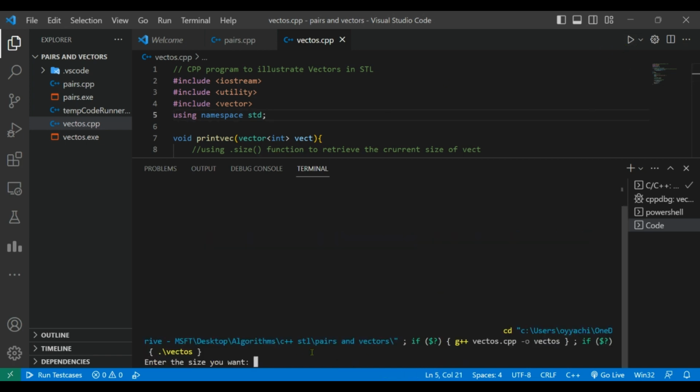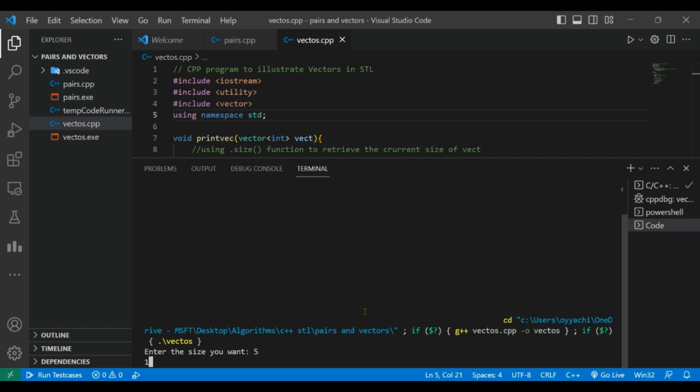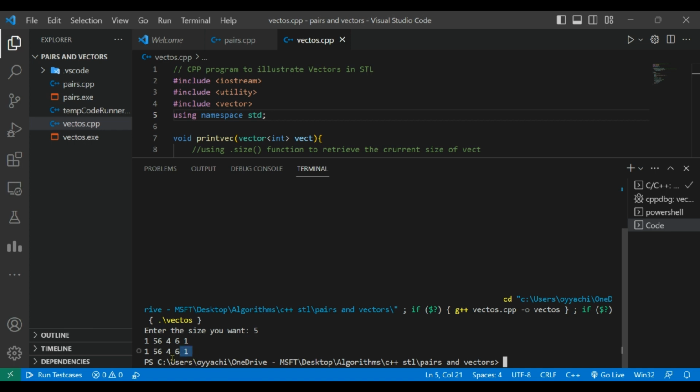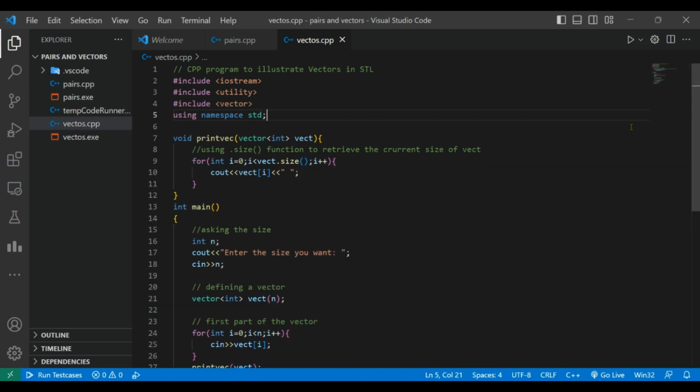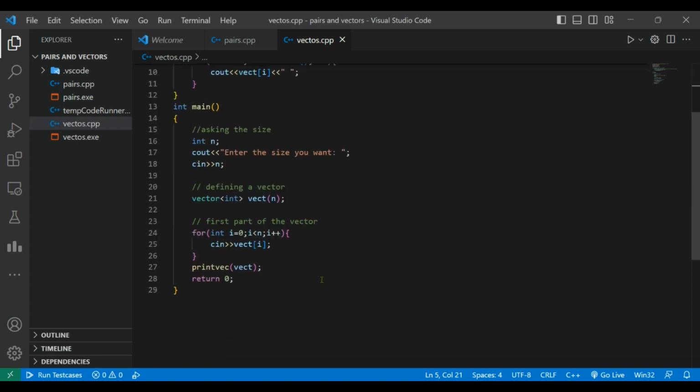Okay, so suppose I run this out, it is asking me the size. I give it 5, and I give it some values. Okay, and you can see it is printing. Very cool. So now let's go to some more functions that we were seeing.